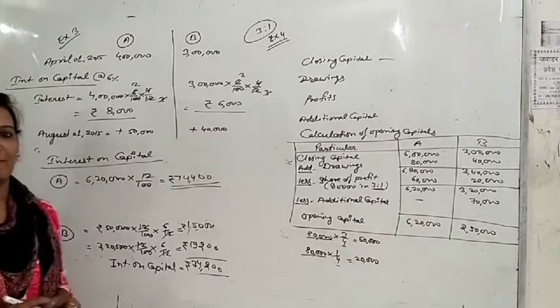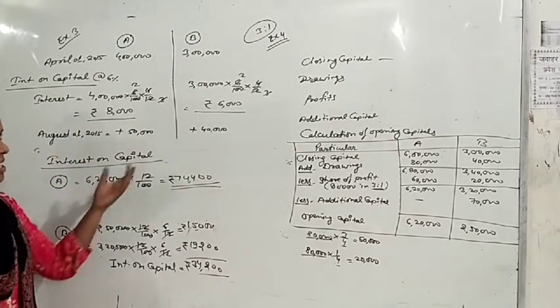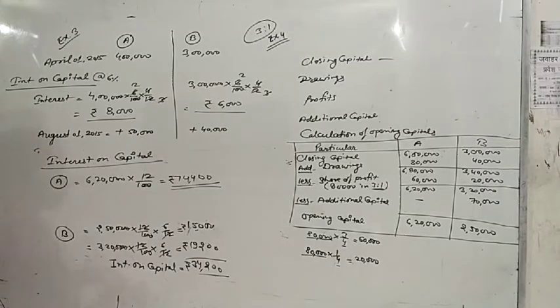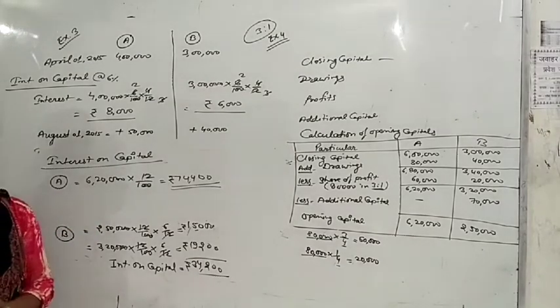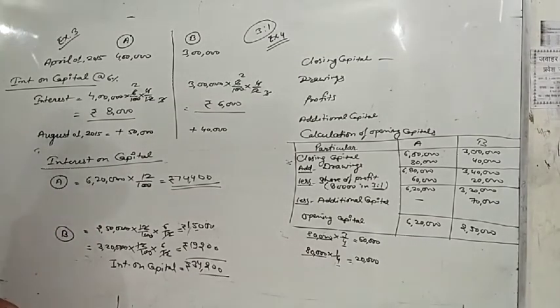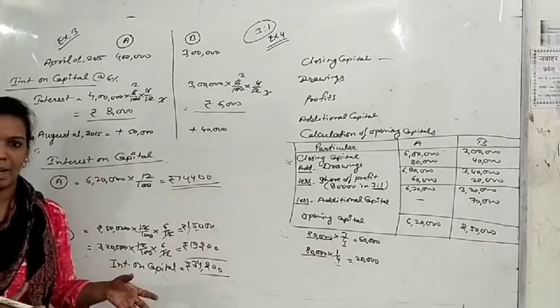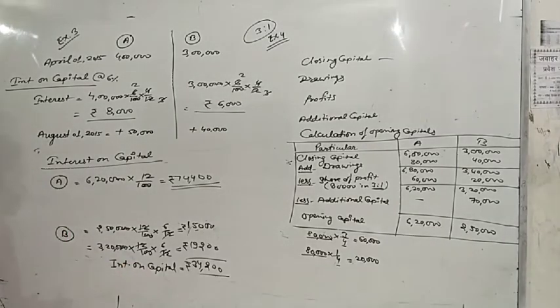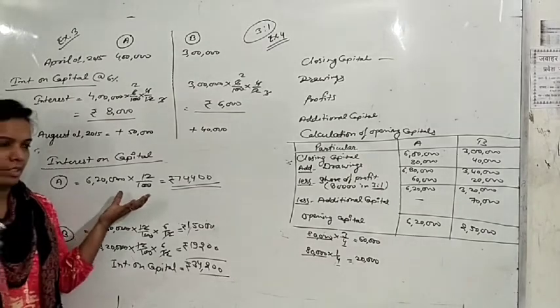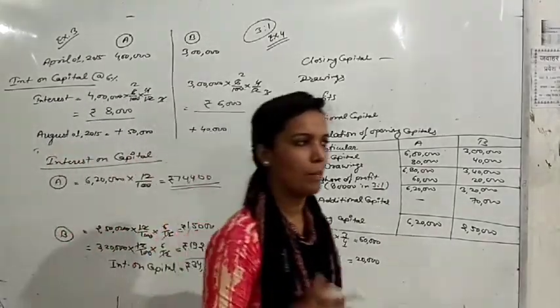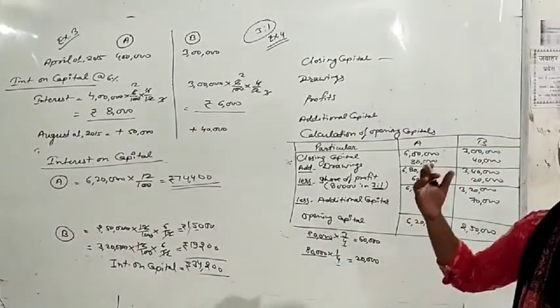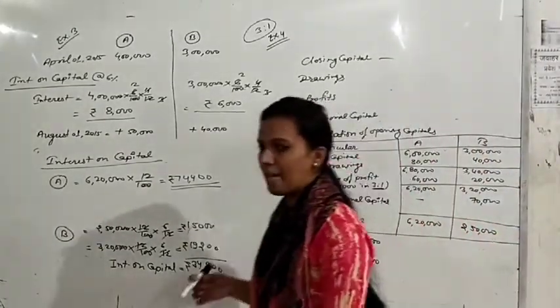So it was your example number 4. In this we have completed 2 examples that were based on interest on capital separately. That how we will find interest on capital when there is additional capital in the question, when there is drawing in the question. So like this is the method of finding interest on capital. And now we will discuss about the capital accounts of a partner. Actually this is based on your questions also. On the basis of these you can solve questions like second question, third question, fourth question. These are based on these examples.